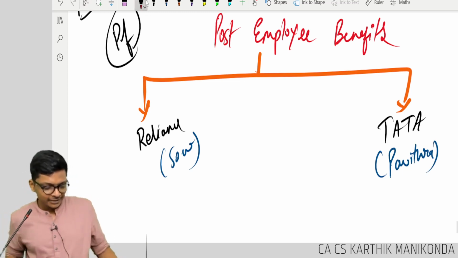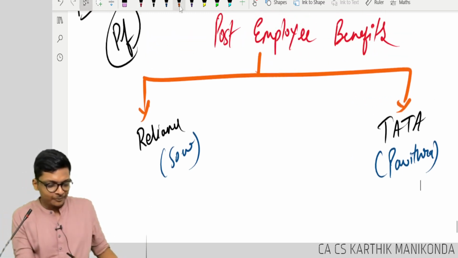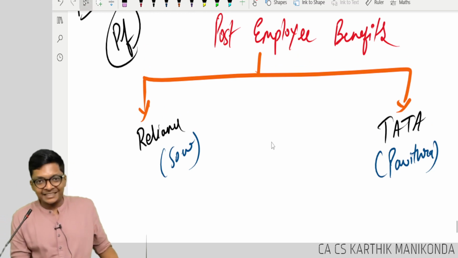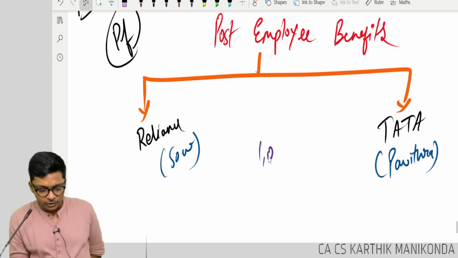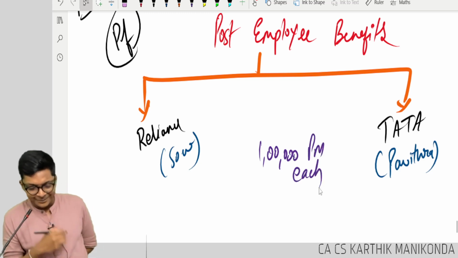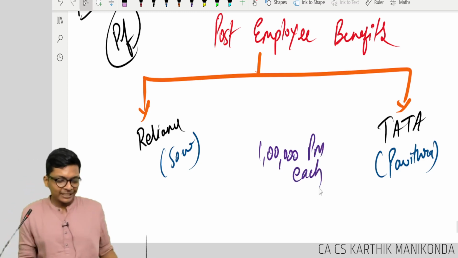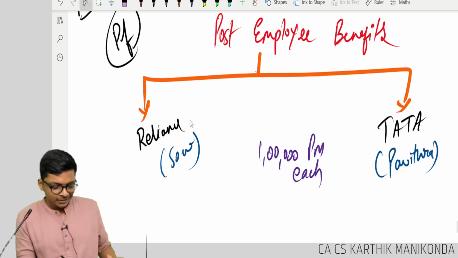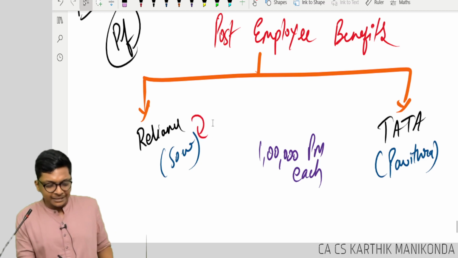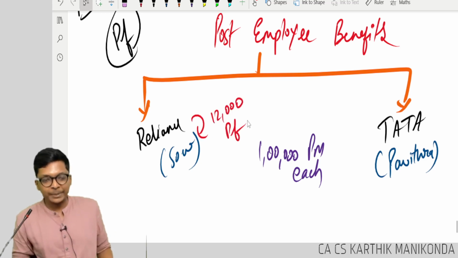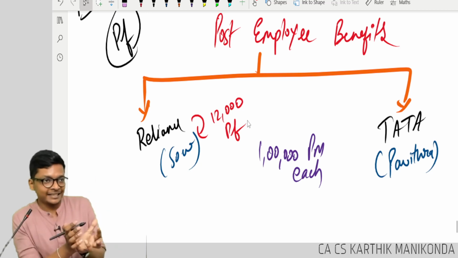Now, follow. Both are getting the same salary, 1 lakh per month each. Reliance, in that 1 lakh, every month they are depositing 12,000 rupees as PF yearly, guys.